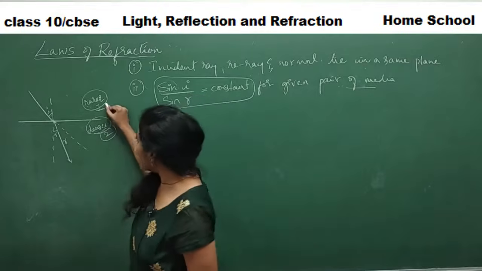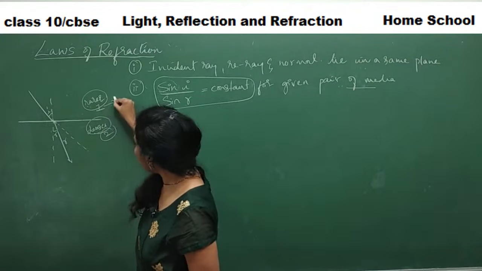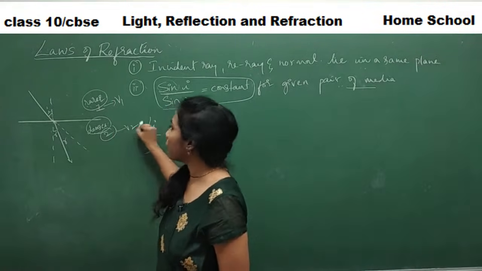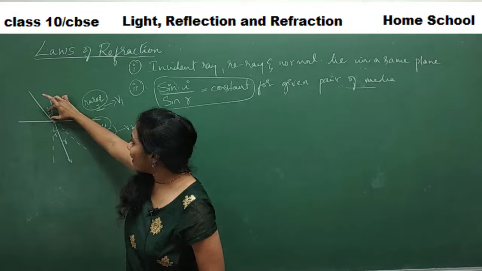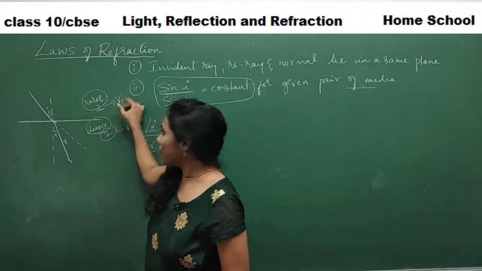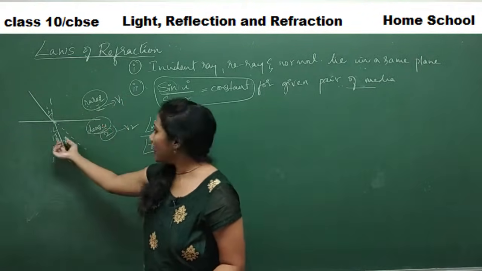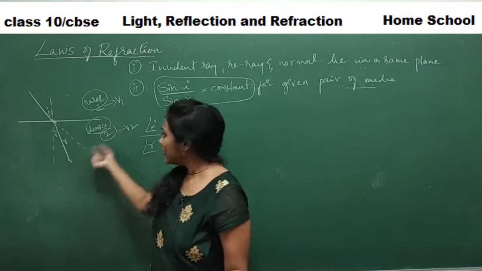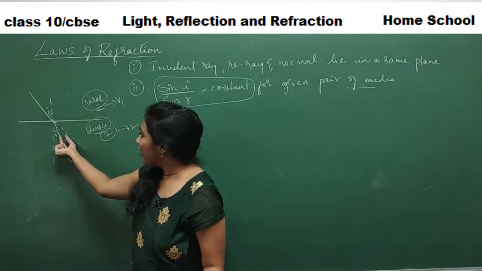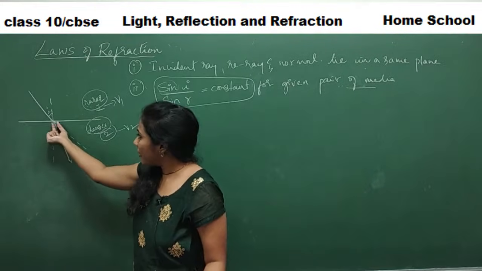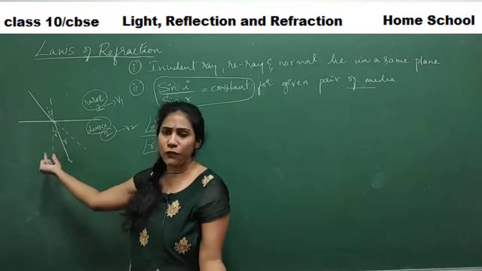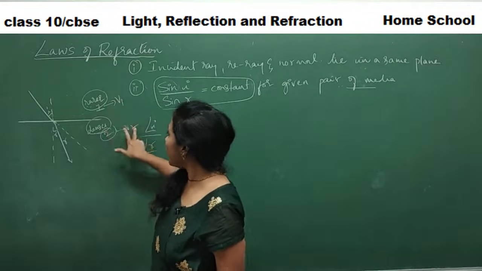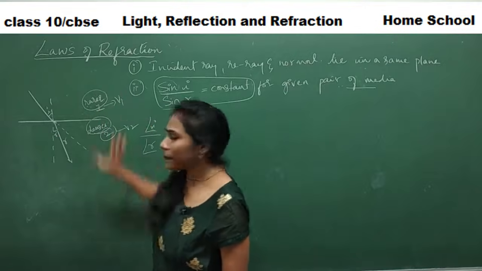Let the speed of light in this medium be V1, and in this medium V2. Whatever angle is forming here depends on the speed of light. Just because the speed is changing, the ray is bending, so the angle is forming. So the angles formed here are completely dependent on the speed of light in both the mediums.